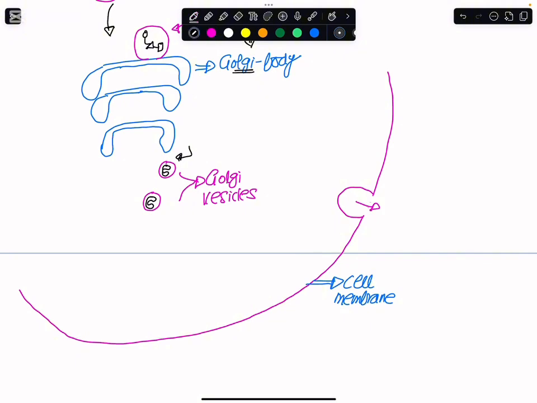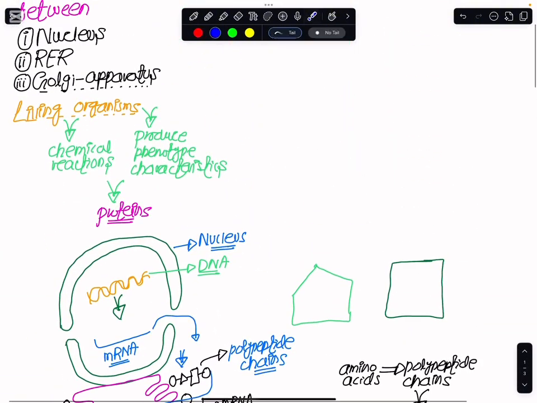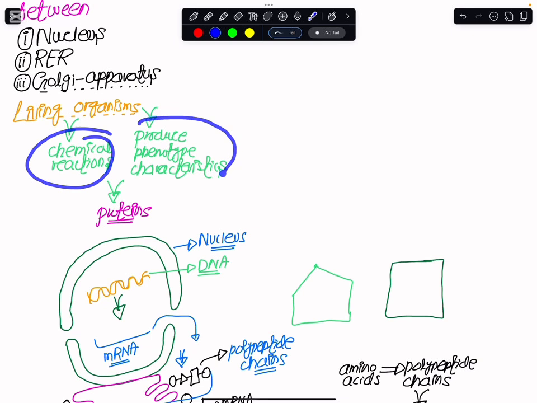This protein could be some enzyme, it could be making your body structure, it could be the hemoglobin protein, or any protein that we require for carrying out multiple chemical reactions, or for developing our outer features, even our nails, skin, hair, and even the muscles of our body. So whenever this has to be formed, this mechanism has to be followed.